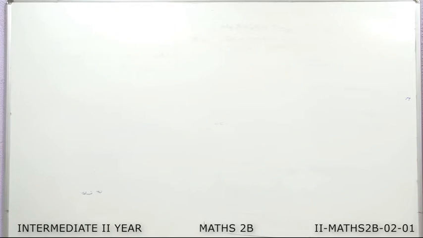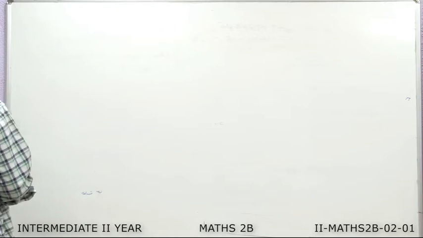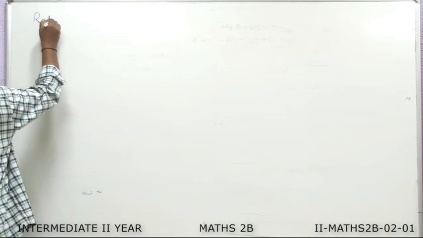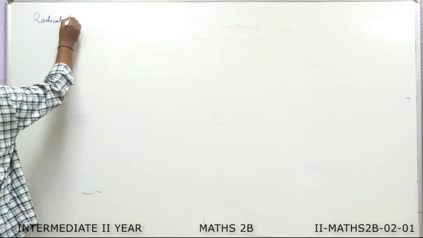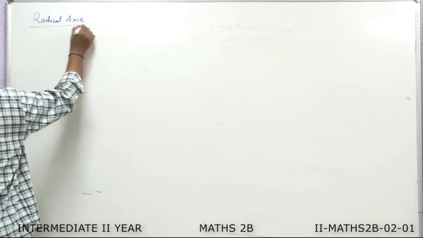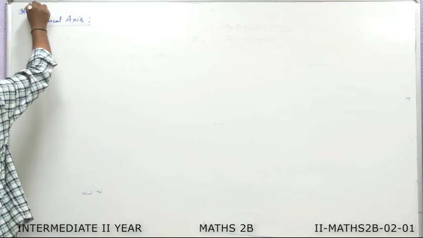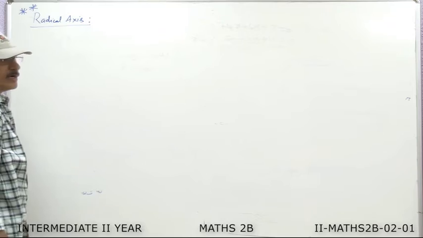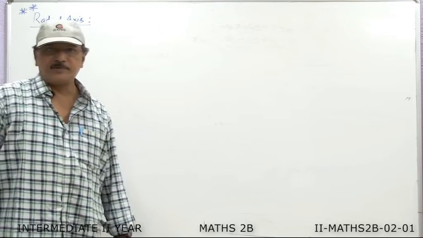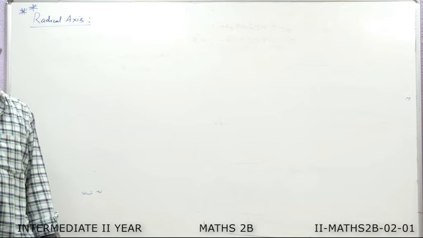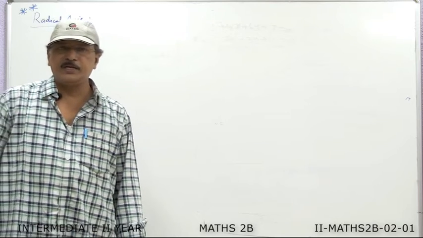Now we are going to take one important concept in this chapter, that is radical center, or before that we take radical axis. Radical axis. This is the most important concept in this chapter. Almost 80% of the problems are based on radical axis. Now what is meant by radical axis?